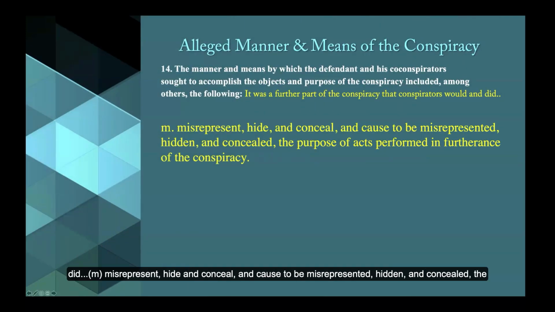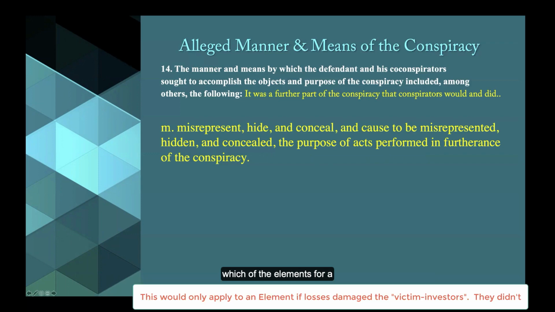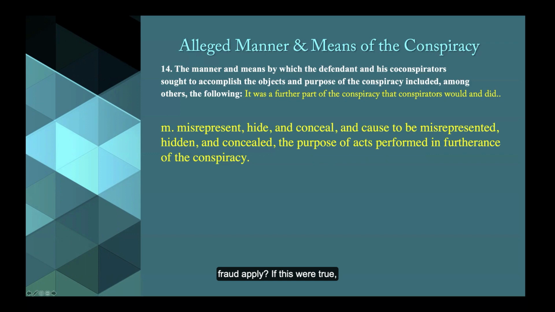Finally, conspirators would and did misrepresent, hide, and conceal, and cause to be misrepresented, hidden, and concealed the purpose of acts performed in furtherance of the conspiracy. If this were true, which of the elements for a fraud apply? If they were misrepresenting, hiding, concealing, and causing that to happen for the purpose of a conspiracy, which would apply? If it were true, I'd say 1 through 4.